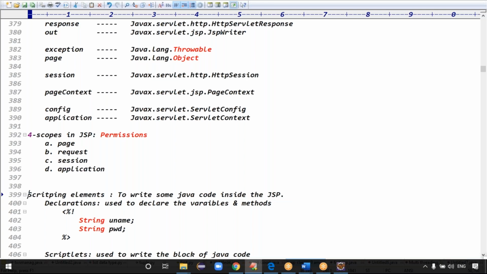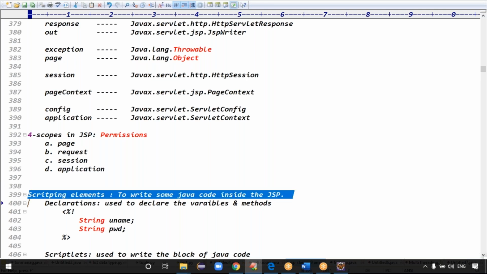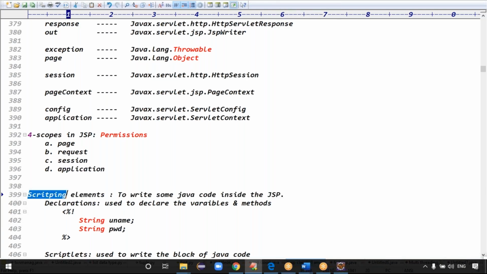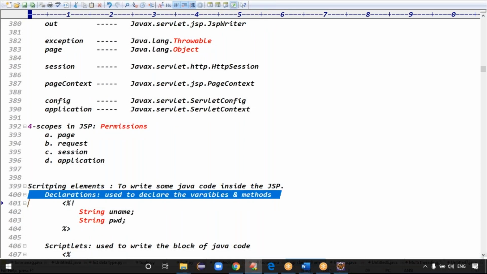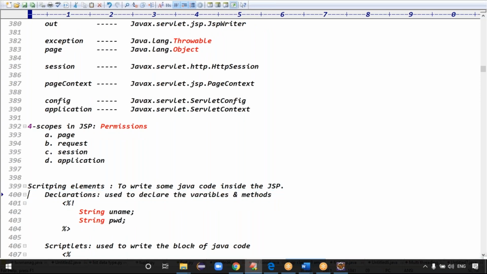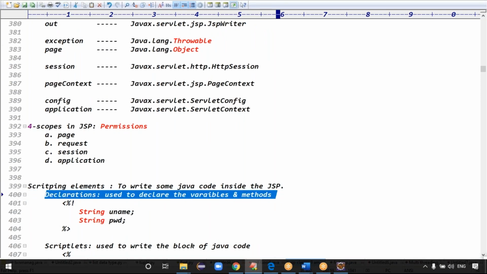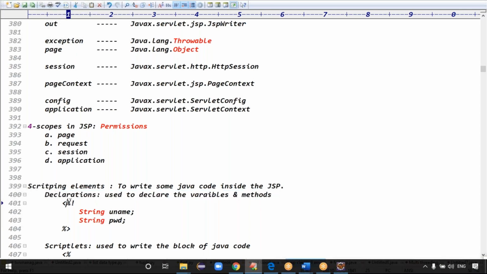Exactly. The scripting elements mainly focus on writing the Java code inside the JSP. In the scripting elements, the first one is the declarations. Declarations are used to declare the variables and methods. The declaration syntax is angle bracket, percent, exclamation symbol. This is the syntax, guys.